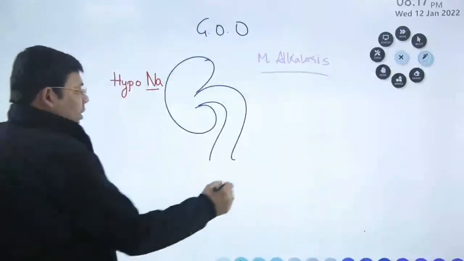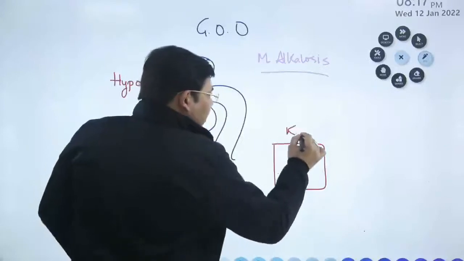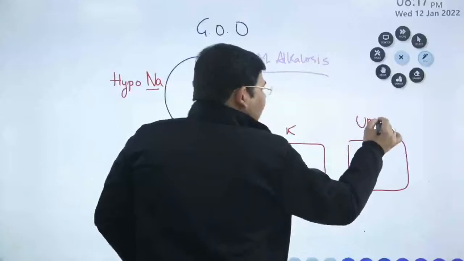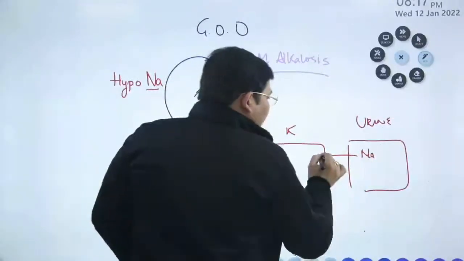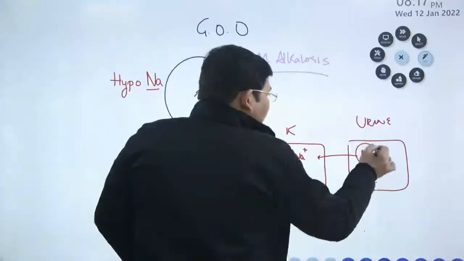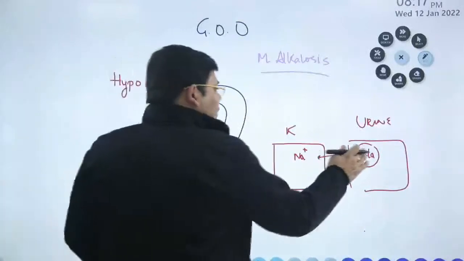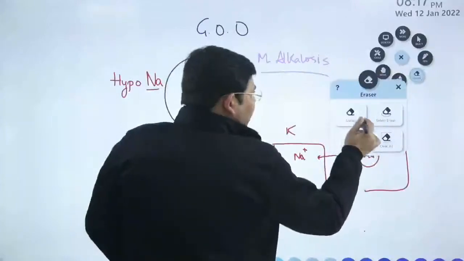So if you see this to be the kidney and this to be the urine, whatever sodium is present in the urine will be absorbed. So if this sodium is absorbed from the urine into the kidney, what is going to happen here? Just try to see this.